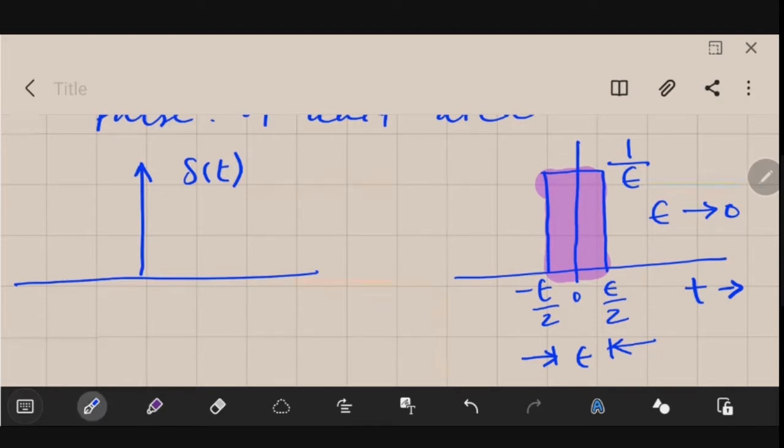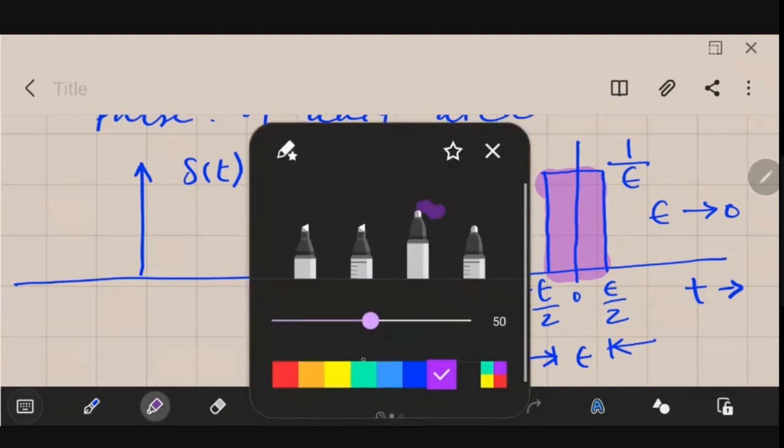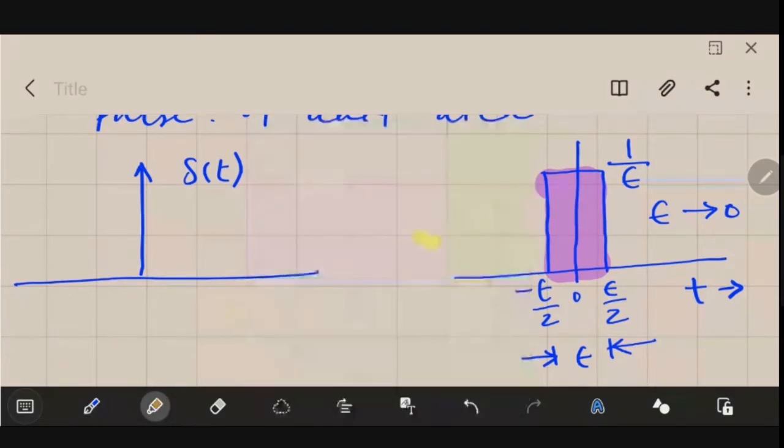So it is shown like this, as I have shown in this first diagram. Normally it is visualized like this, as an arrow pointing upwards, while the equivalent is actually like this.